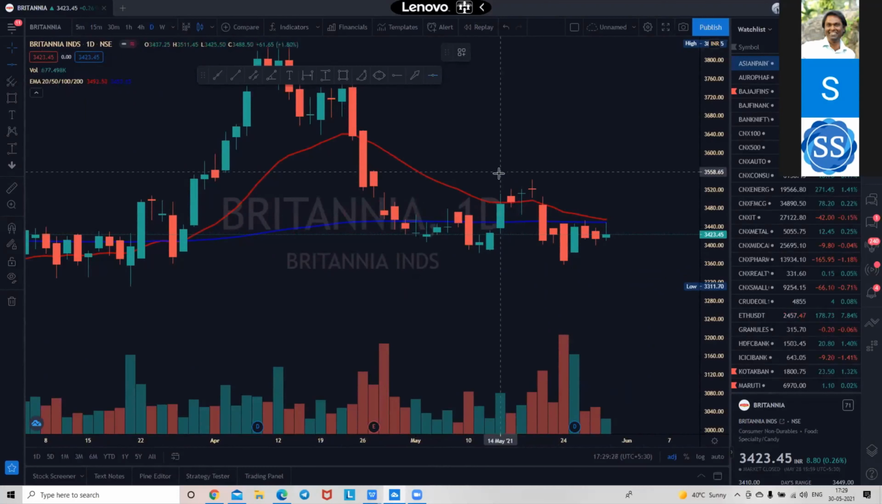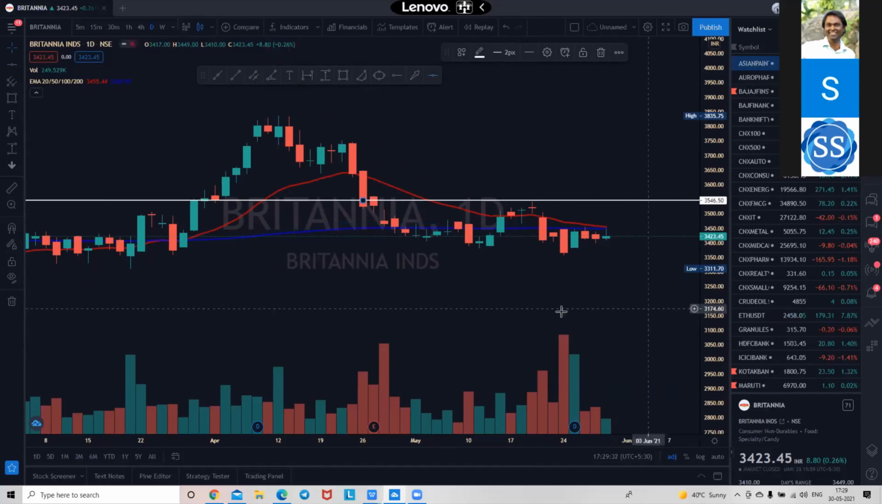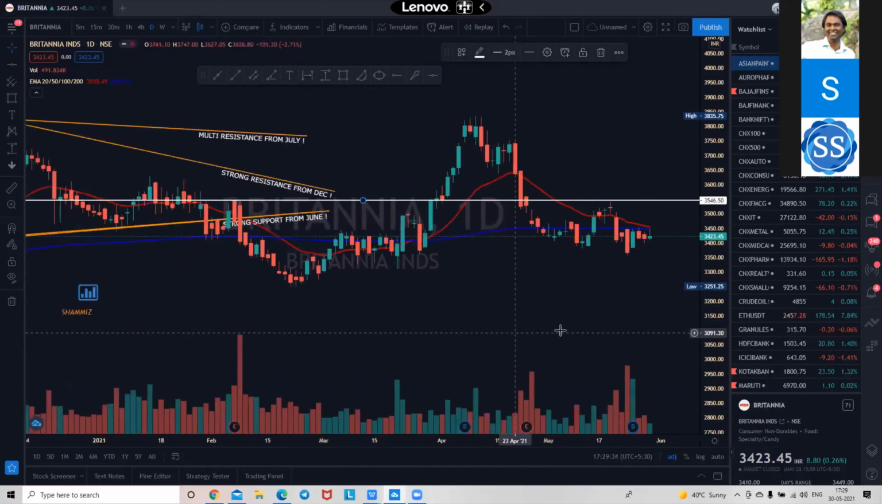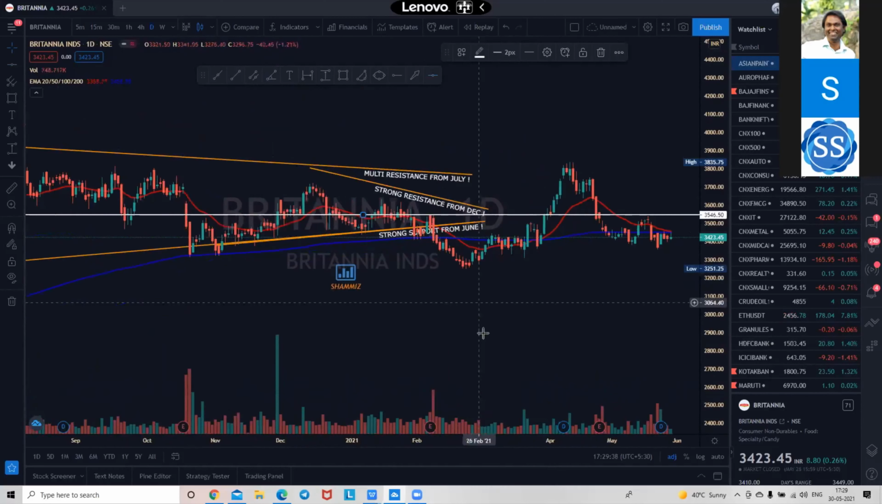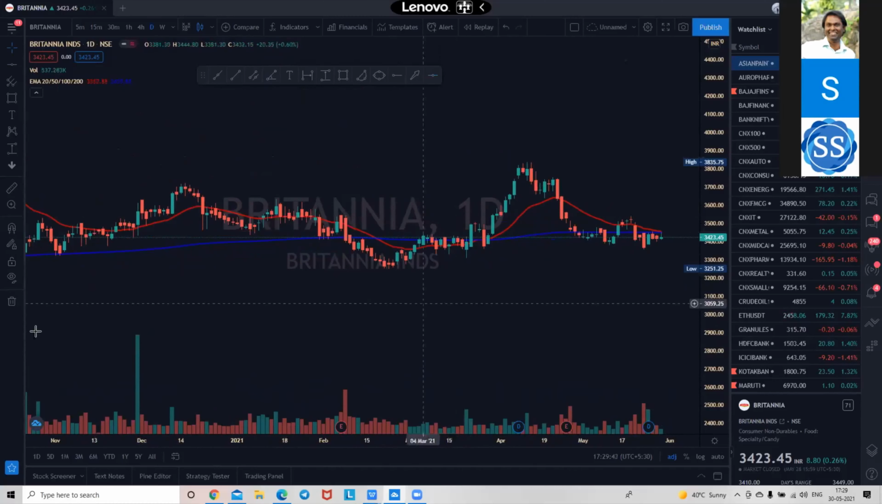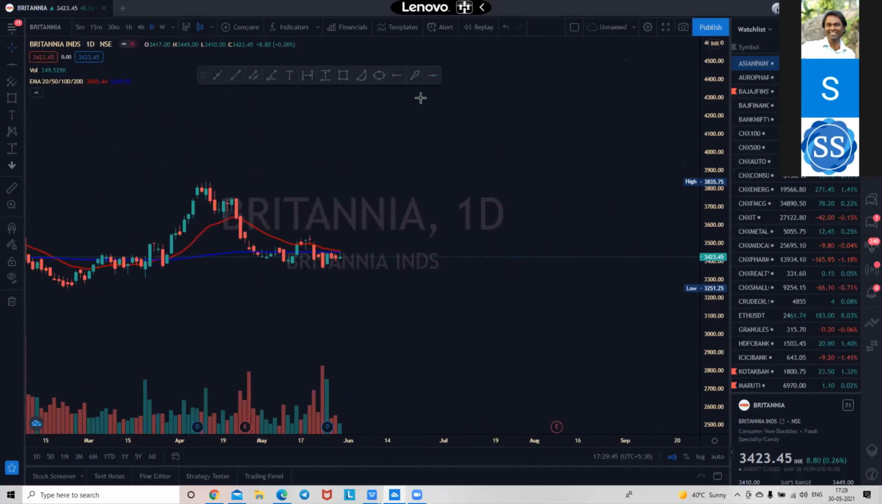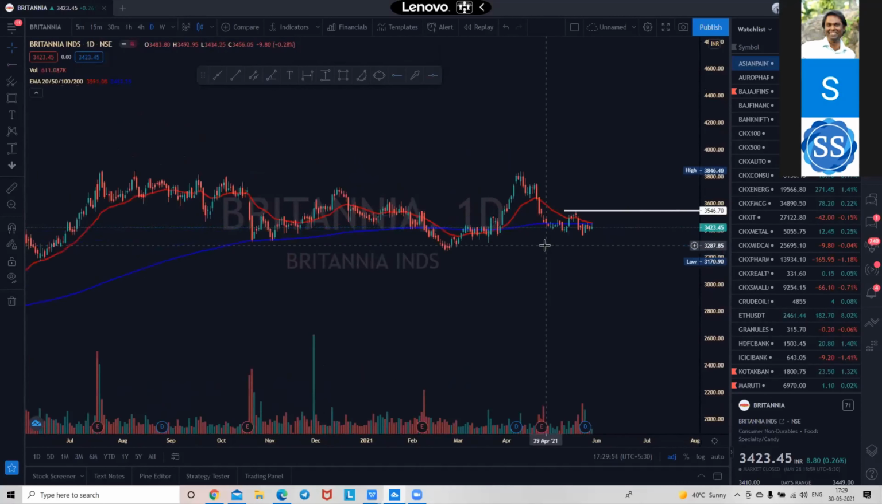Let it break this level. 3546 level, break it first. Yes, exactly, bro, 3546. Okay. Also what resistance from the zone. Okay. Let it break 3546. I will not enter the stock. Not advisable. Small candles happening, big sell off coming in this stock.